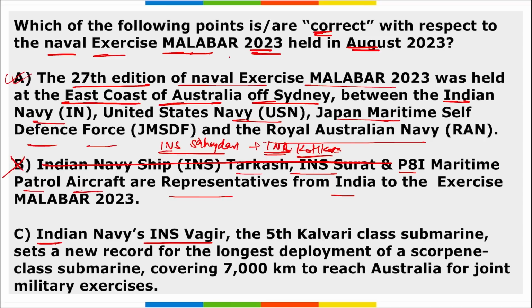Option C, Indian Navy's INS Wazir and the 5th Kalvari class submarine set new records for the longest deployment of a Scorpene class submarine, covering 7,000 km to reach Australia for a joint military exercise. So yes, option C is rightly mentioned here.